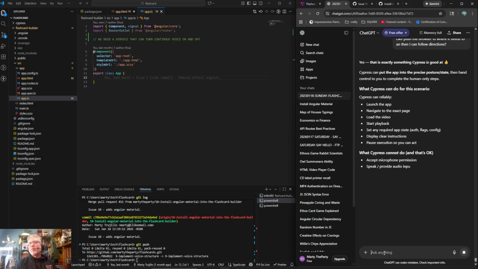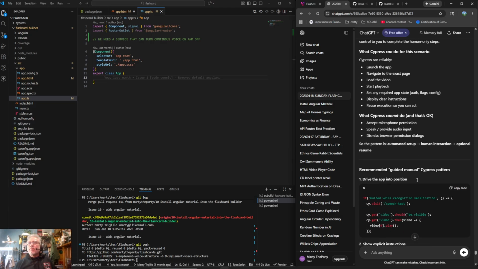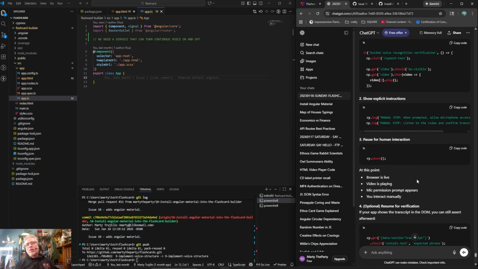So we could put your app precisely in the state and then hand control to you. Launch the app, navigate to the exact page, load the video, start playback, and then display the required app state, and pause execution so you can act. Okay, so I think that's what I'll probably want to do.